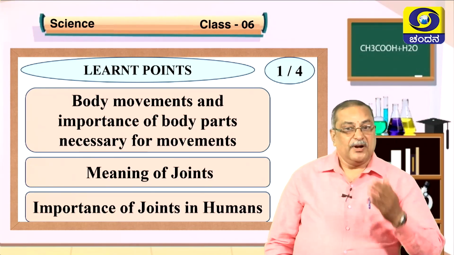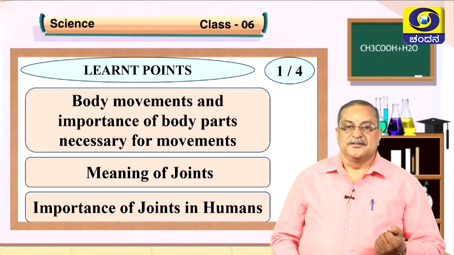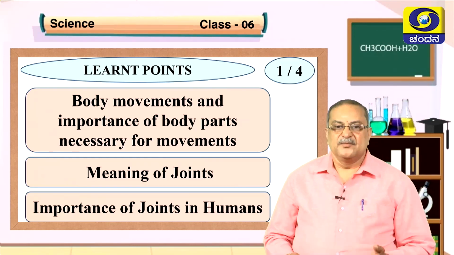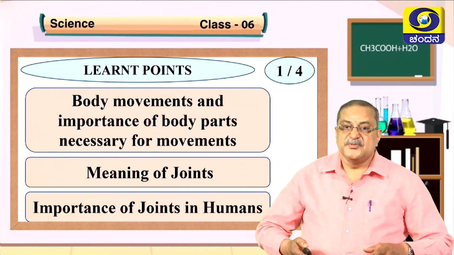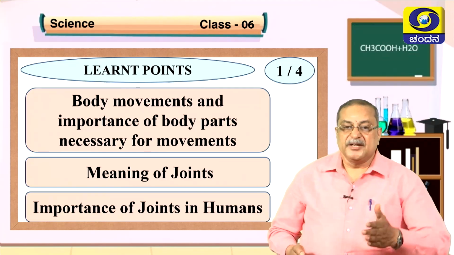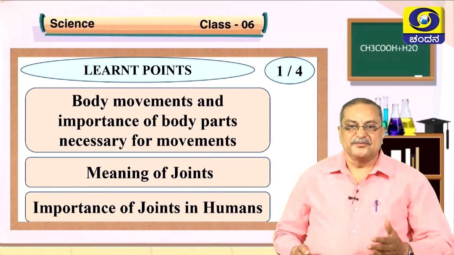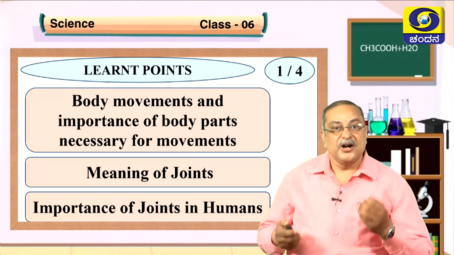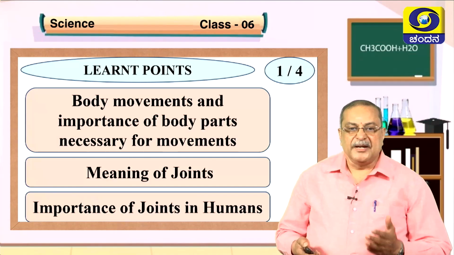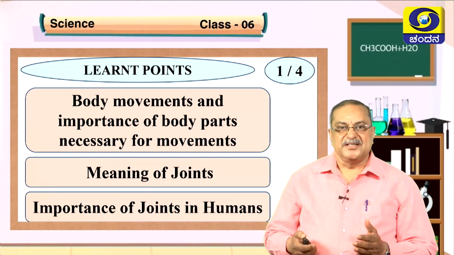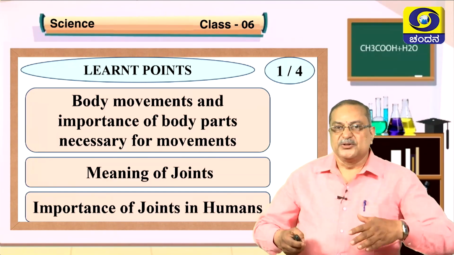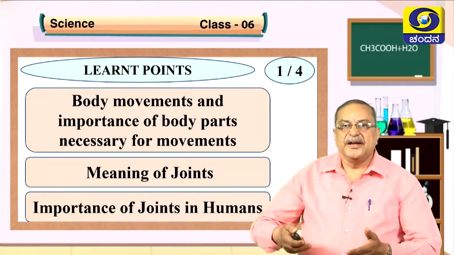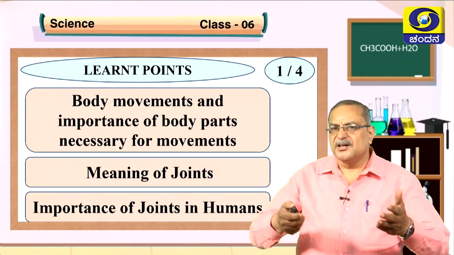Okay children, what we learned so far: recall body movements and the importance of the body parts necessary for the movements: legs, limbs, fins, the entire body will run. That all we learnt in the first session. What is a joint and what is its meaning? How it will work, that also we have learned, and the importance of the joints in human beings. Without the joints we can't walk, lean, bend or move. It is not possible.